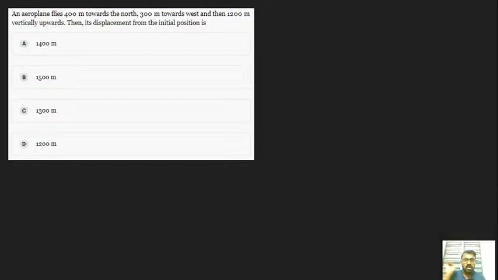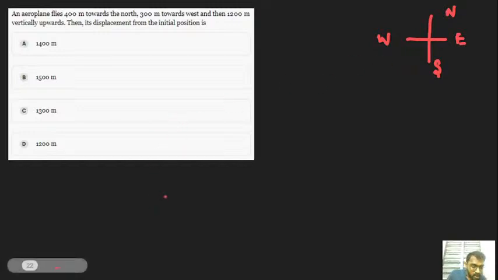Okay, let's start how to solve. Here, the situation that they have given: an aeroplane flies 400 meter towards the north. Now they have given only the direction keywords: east, west, north, south. Got it? So this is the way they have given it. Here, 400 meter towards north, 300 meter towards west, and vertically upwards 1200 meter.